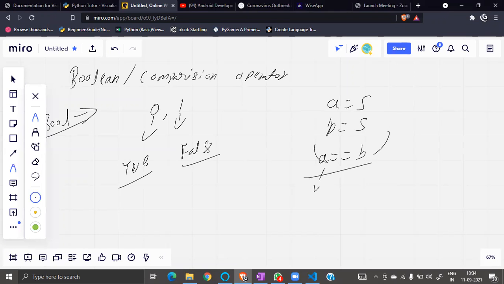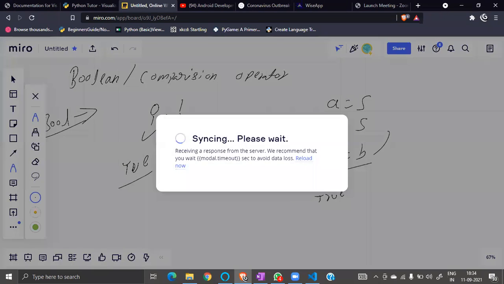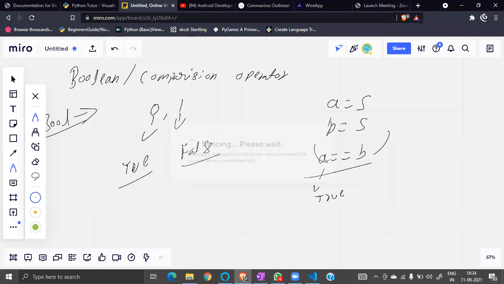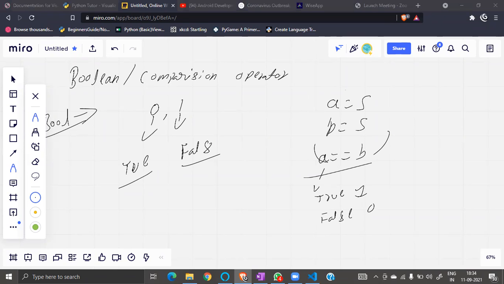If it is true, that means 1, false means 0. Just write in chat, is a equals to b, 1 or 0? Okay, so correct. We know this much.